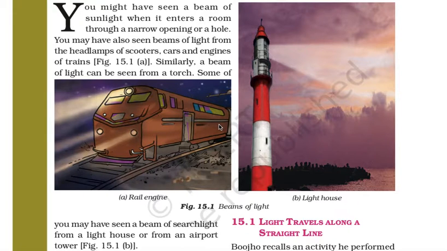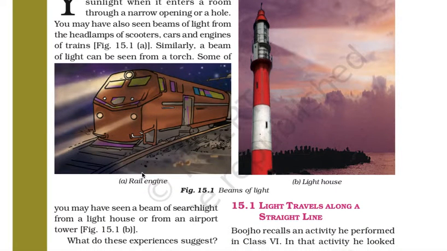So what is light? You might have seen a beam of sunlight when it enters a room through a narrow opening or a hole. You may have seen beams of light from the headlamps of scooters, cars and engines of the train. Okay, so you can see here a rail engine, which is the engine of a train, and from here the headlamp. So this is what? This is light. Okay, here you can see in a lighthouse, this is also light.